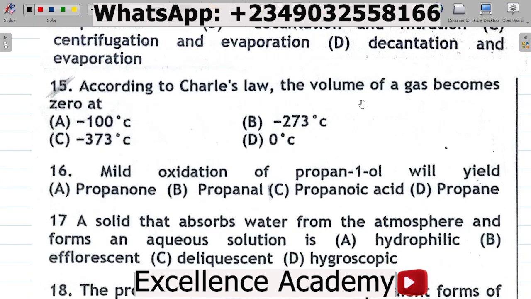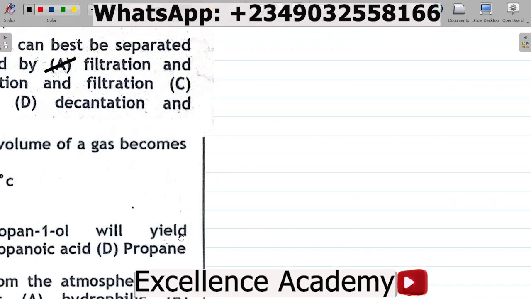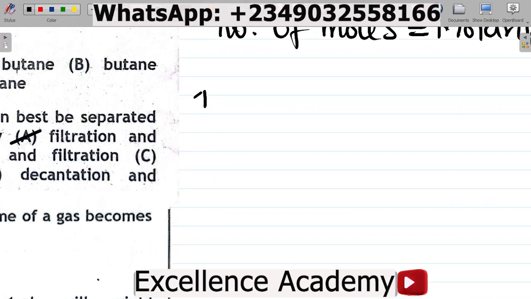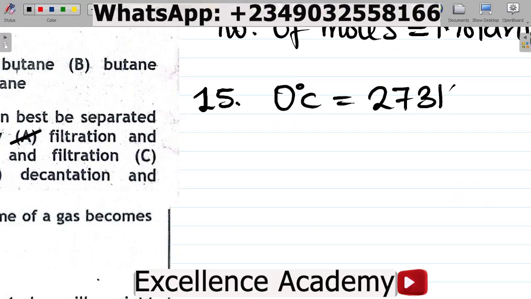Question 15. According to Charles' law, the volume of a gas becomes zero at, right? What's the temperature at which the volume of a gas is zero? Now, here's what we know: 0 degrees Celsius is equal to 273 K.